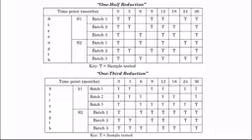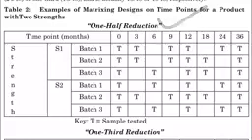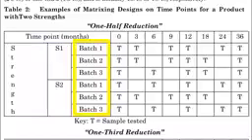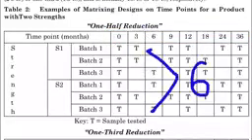We will take the examples of these two matrixing designs and understand what exactly this definition says. First, we will take the example of this 1/2 reduction. As you can see in this table, we have two strengths, S1 and S2. Each strength has 3 batches, batch 1, batch 2 and batch 3, and they are tested at different time points: 0 month, 3 month, 6 month and up to 36 month. See in the table for the 3rd month time point, there are a total of 6 subsets, or we can say 6 samples for analysis.